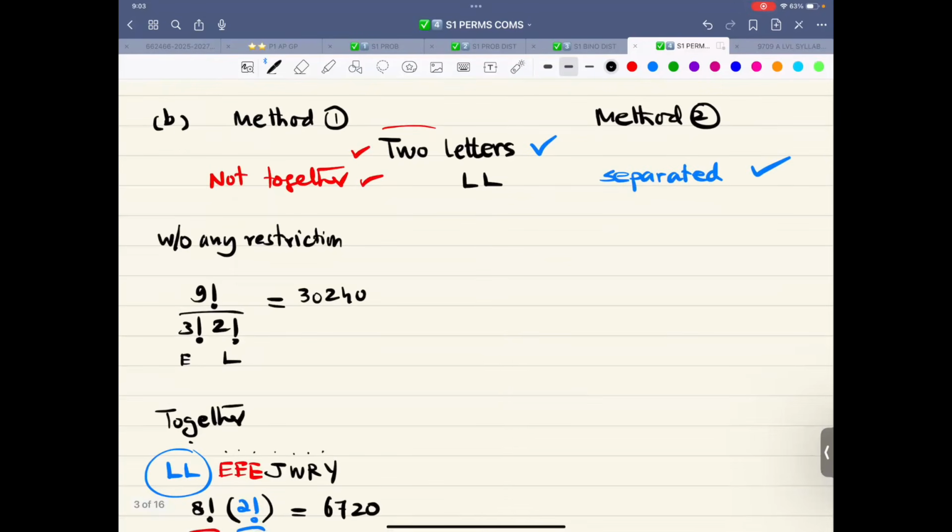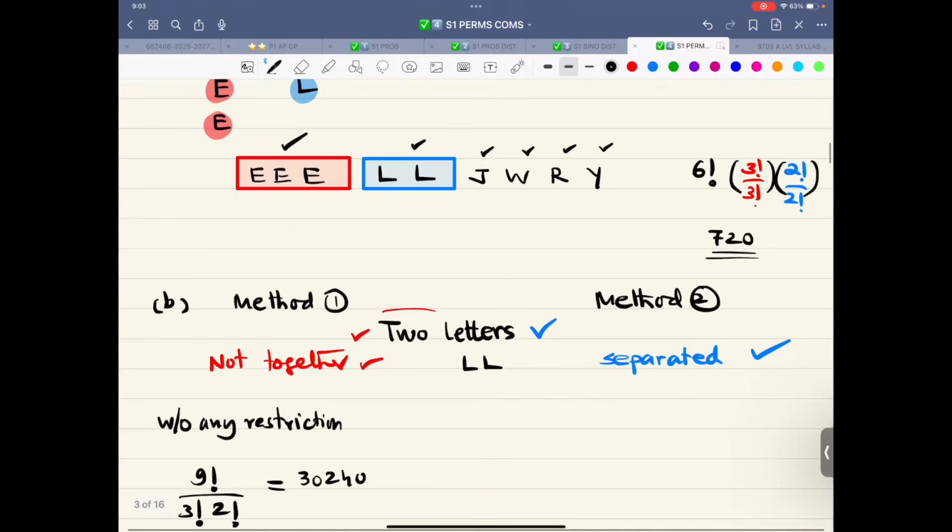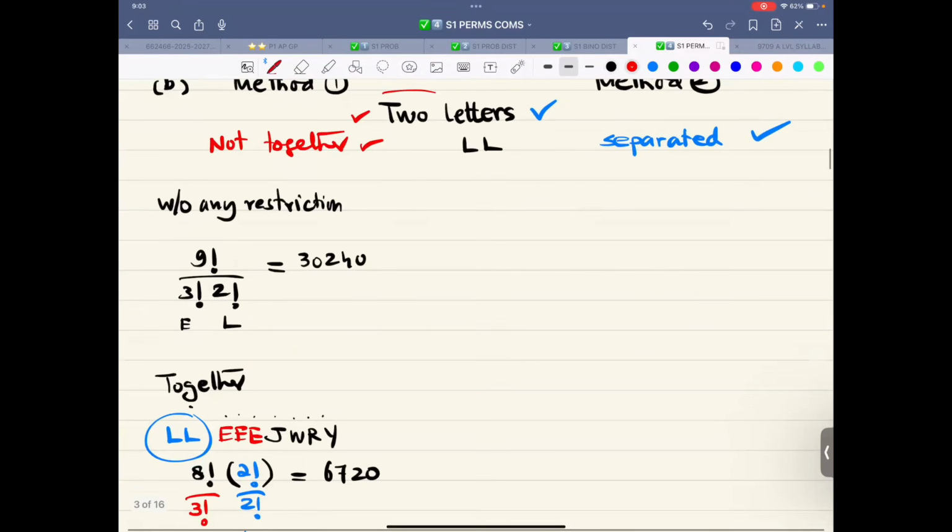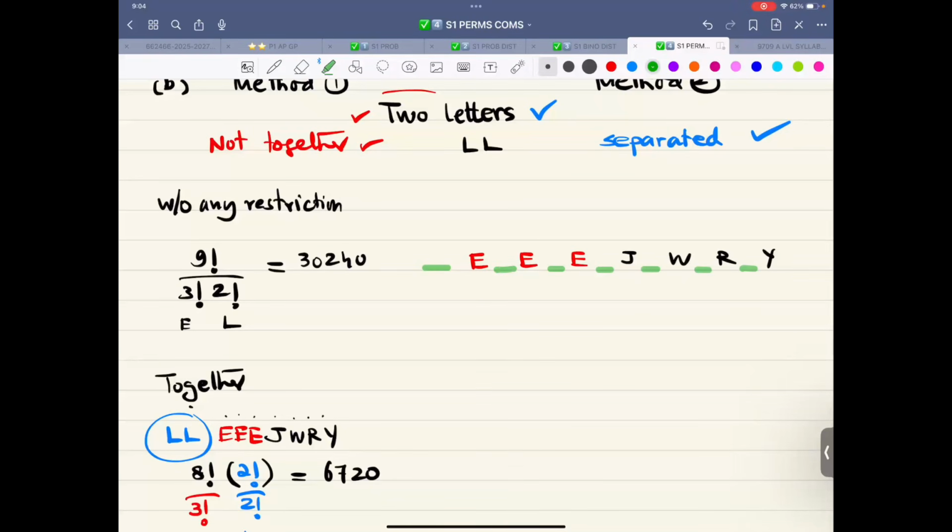Method 2, separated. For separated, we want the two L's to be separated. So there are 1, 2, 3 E's. And let me push this to the left. And then there are J, W, R, and Y. Let me fill up some spaces in the middle. So that is 1, 2, 3, 4, 5, 6, 7, and 8.